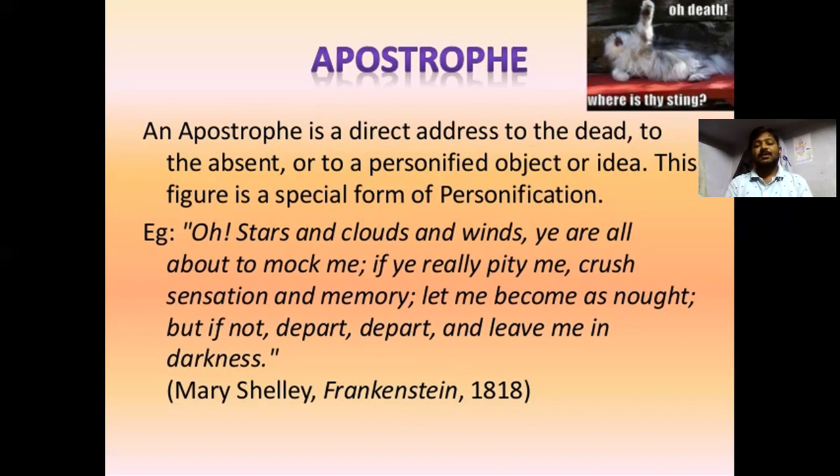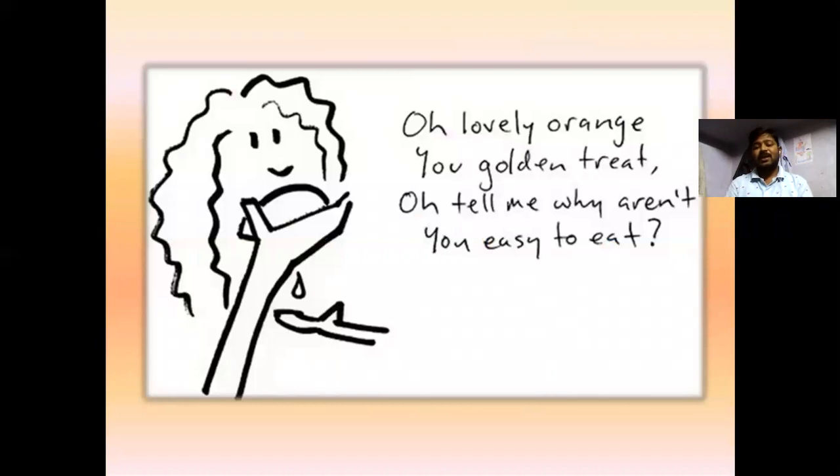It's apostrophe. Apostrophe is a direct address to the dead, the absent, or a personified object or idea. The figure is a special form of personification. Oh, lovely orange, you golden trees, oh, tell me why aren't you easy to eat? Apostrophe.